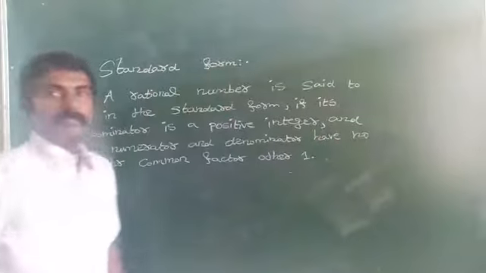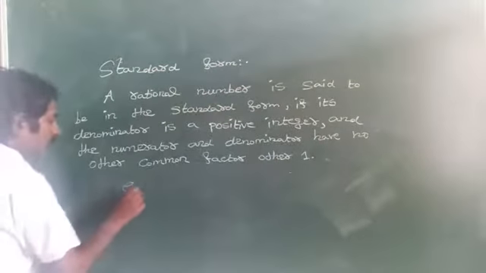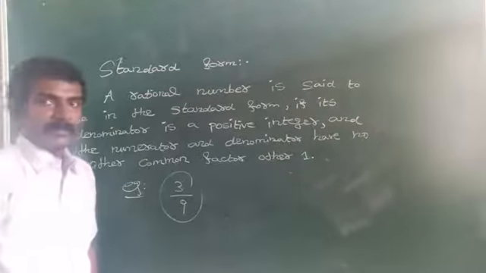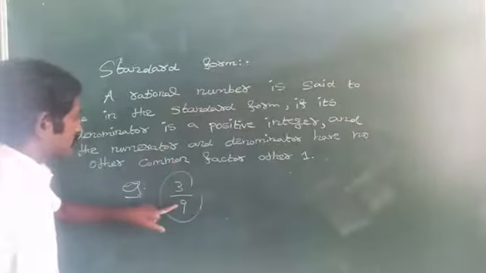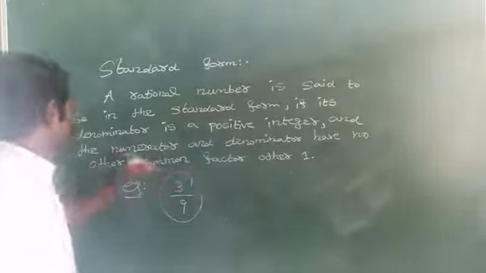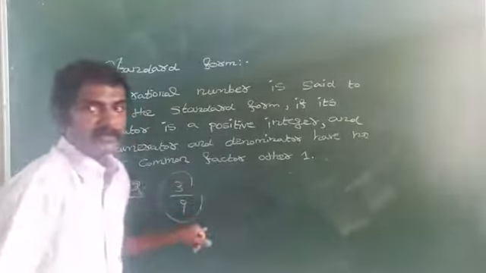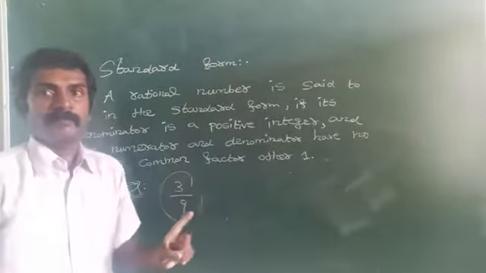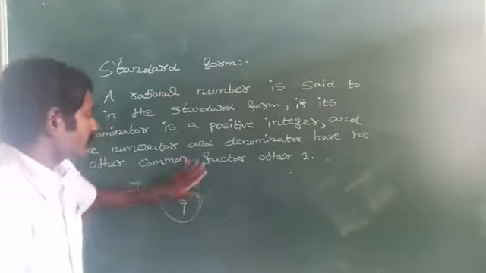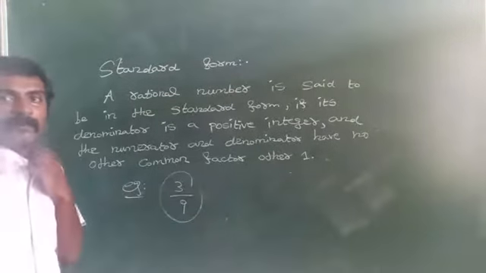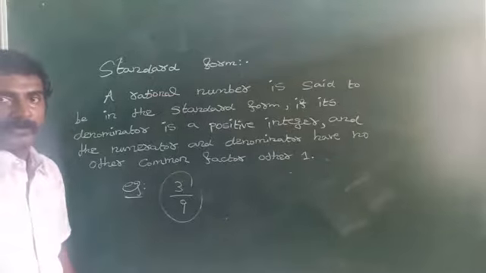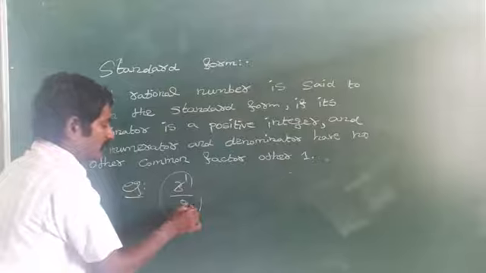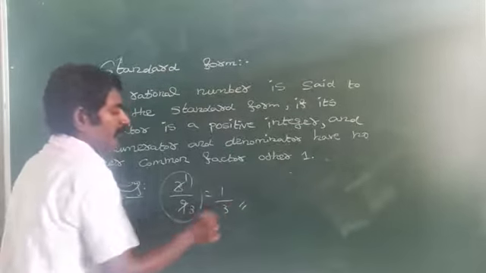It is called as what? Standard form of a rational number. For example, 3 by 9. It is a rational number. Here the denominator is a positive integer. Yes. And the numerator and denominator have no other common factor other than 1. In both the numerator and denominator, 3 and 9 have the common factor 3. So it is not the standard form. So if it is not in the standard form, you have to reduce it to the lowest form. That means both numbers are multiples of 3. So 1 threes are 3, 3 threes are 9. Now 1 by 3. Now it is the standard form.